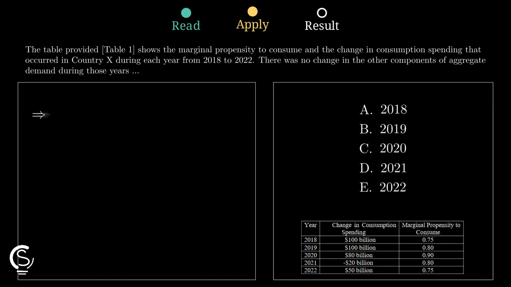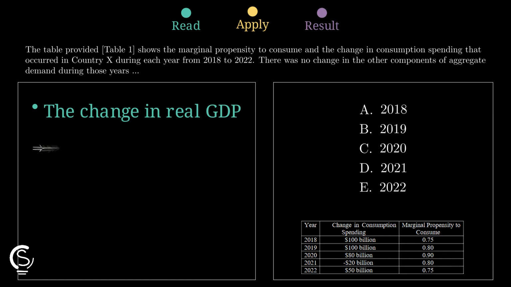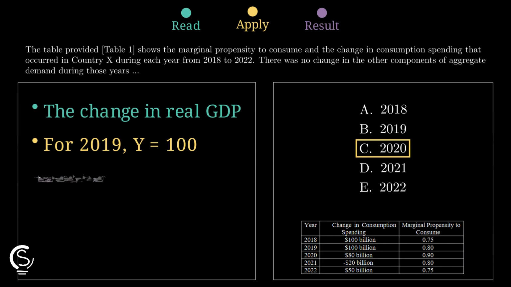That means you compare years using both ingredients together, not just the consumption change alone, because the marginal propensity to consume determines how strongly each initial spending change keeps circulating. When you follow those given values year by year, the largest possible overall change in real GDP happens in 2020, so option C wins.